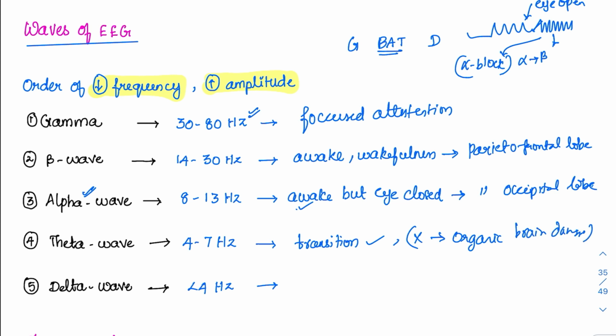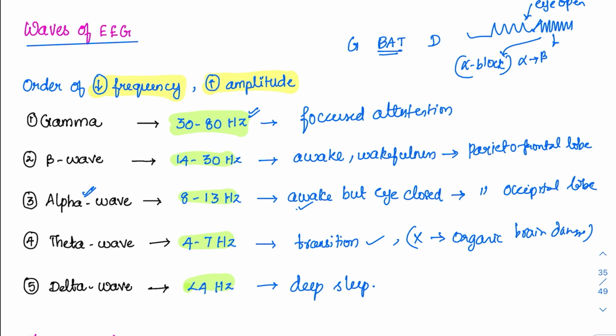And finally the delta waves, which are seen in deep sleep. Suppose you have slept completely after your post lunch, then it is the delta wave that is going to be produced, that is the deep sleep wave. Here you can see the frequencies. Gamma, whenever the attention is more, so we are going to do a focused attention. So gamma waves will have the highest frequency and they keep on declining towards the end of the deep sleep.